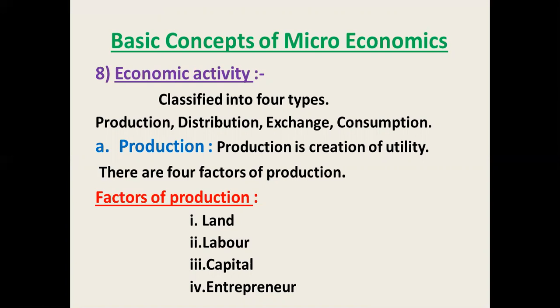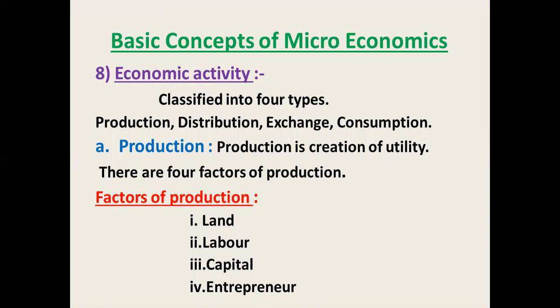The labor's reward is wages. The third factor of production is capital, and the reward for capital is interest. And the last factor of production is the entrepreneur, otherwise a coordinator. The reward for the entrepreneur is profit.